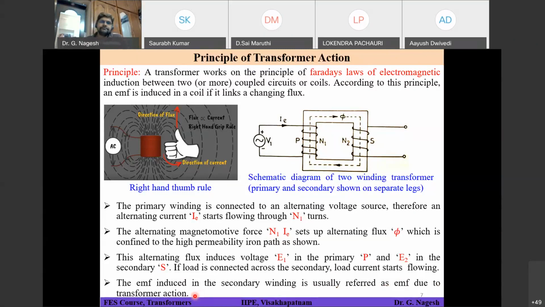Right. So here on the right-hand side, one more picture was shown, which is called the right hand thumb rule. Okay. So what does it state? We should know the direction of the flux. In the present circuit, the direction of current is shown by the four fingers, and the direction of flux is shown by the thumb. So if you use your right hand and place it in the same fashion as shown here, your four fingers indicate the direction of current flowing in the winding, and the upward direction is the flux flowing in the core.